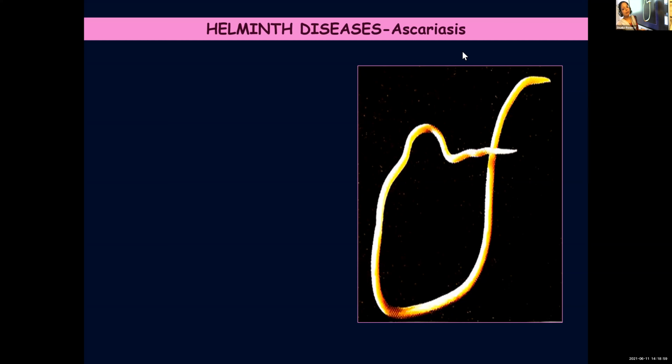So the first Helminth disease that we are going to learn is Ascariasis. Hope you are remembering about Ascariasis. You had learned last year as well as in class 9. Ascaris lumbricoides. Hope you are remembering, children. The disease Ascariasis is caused by the Helminth Ascaris, and you call it an intestinal parasite because it leads a parasitic life in the human intestine.